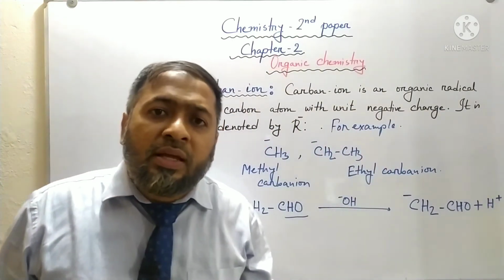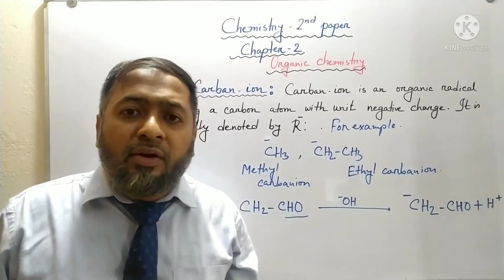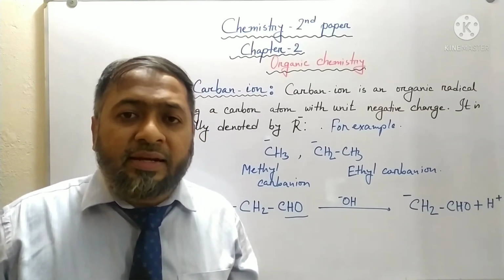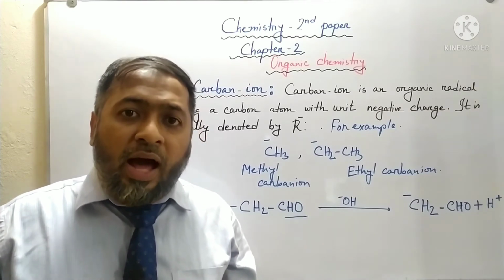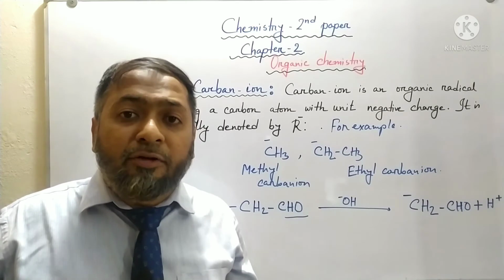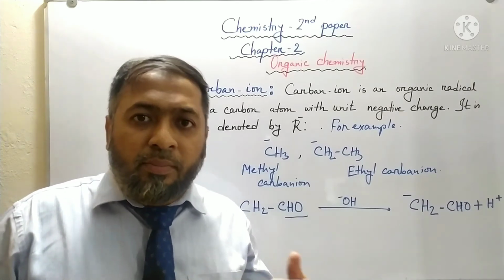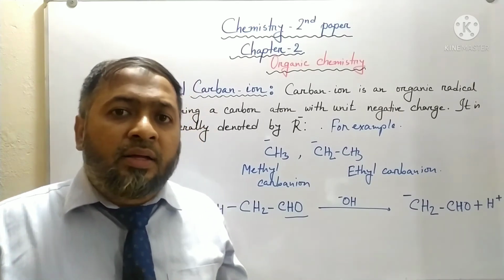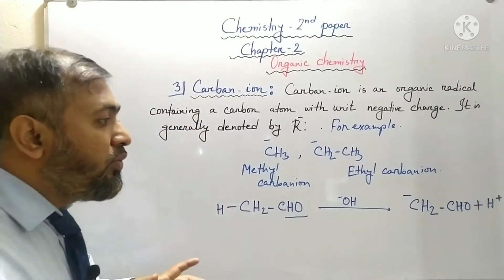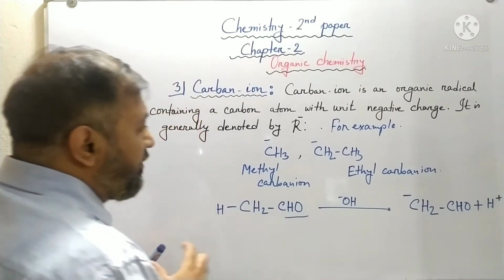Now students, like carbocation, carbanion is also very unstable. They are very short-lived and their stability depends on how many methyl groups are attached. If the number of methyl groups is larger, then the carbanion is less stable. So I'm going to show you the series of their stability.